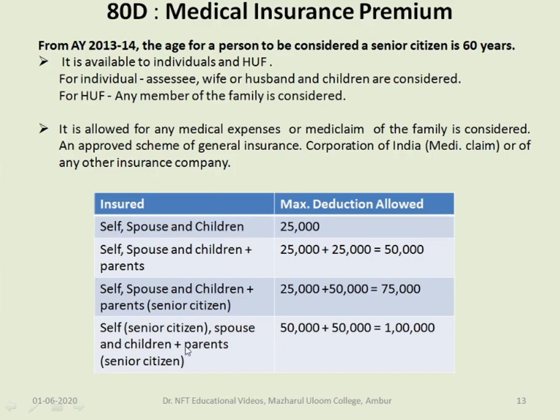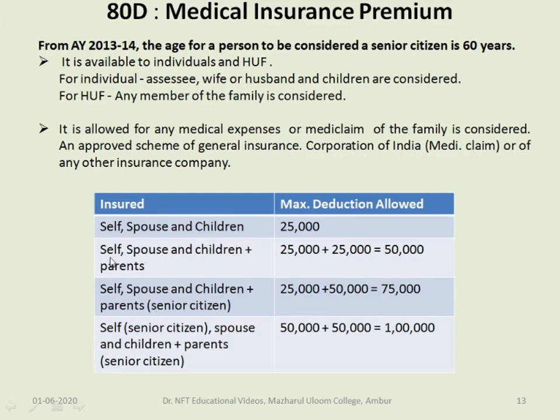So let us see how much is the amount which is allowed as deduction under mediclaim for different assessees. If the mediclaim insurance premium is taken by the assessee as an investment, he can claim the deduction to the extent of rupees 25,000. Maximum deduction allowed is 25,000 for himself, spouse and children.